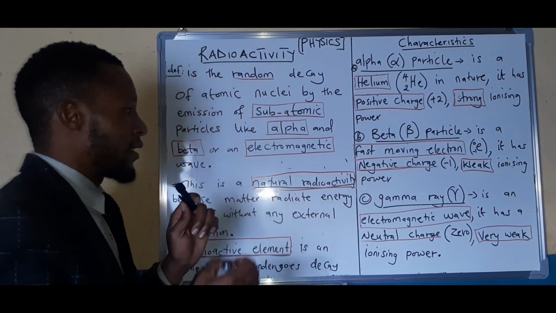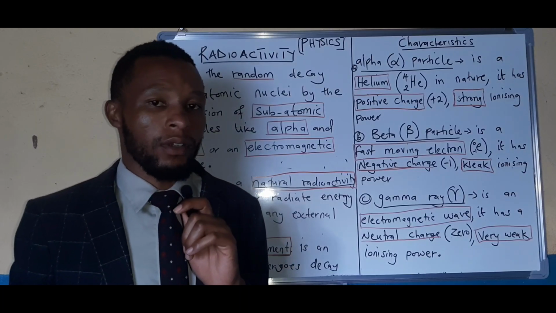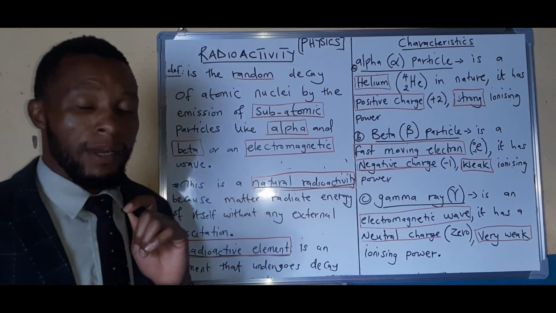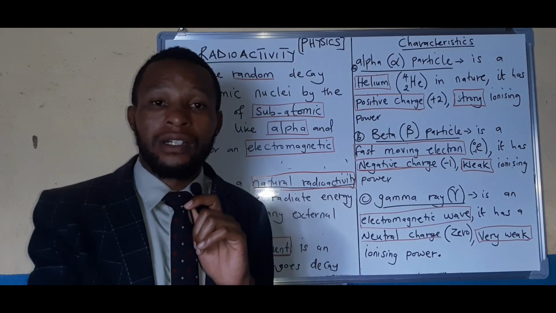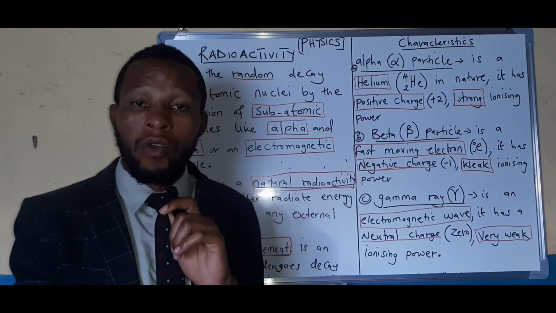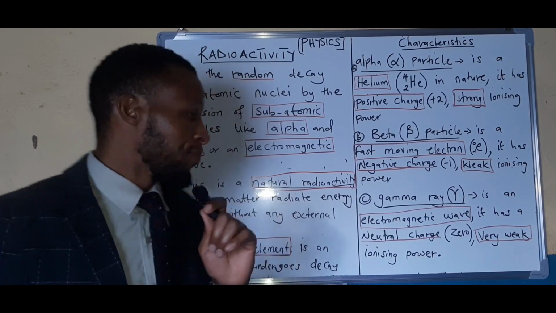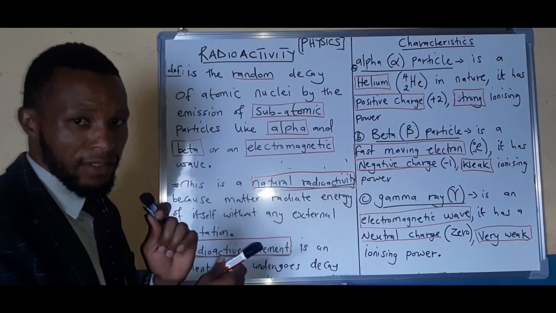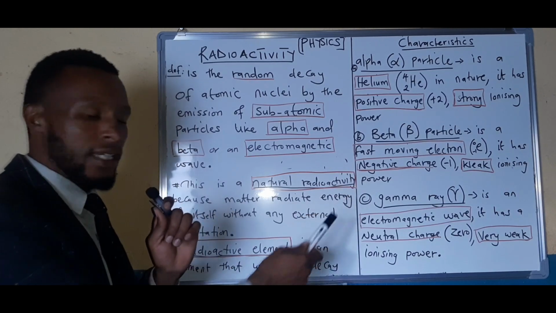Now let us look at what causes radioactivity. Having looked at the introduction on what radioactivity is all about, remember I've said it's just about emission of certain particles like alpha and beta, or giving out an electromagnetic wave. Now let us look at what causes this radioactivity. We're saying this is a natural radioactivity. Why are we saying it's natural?